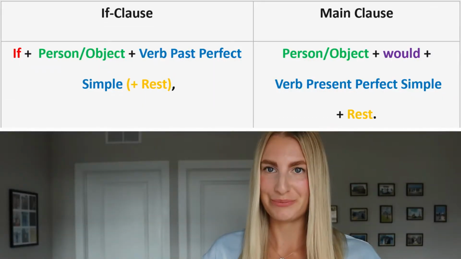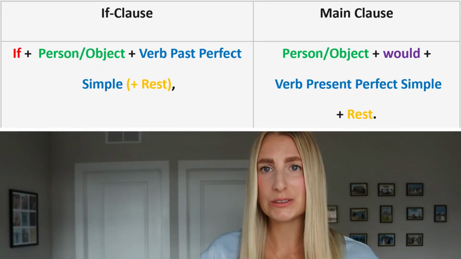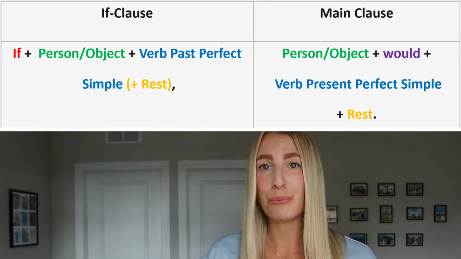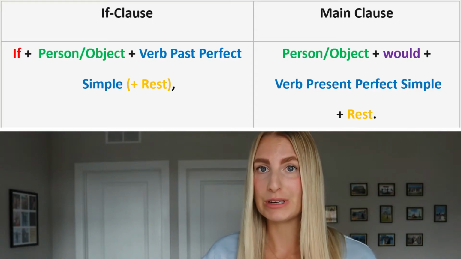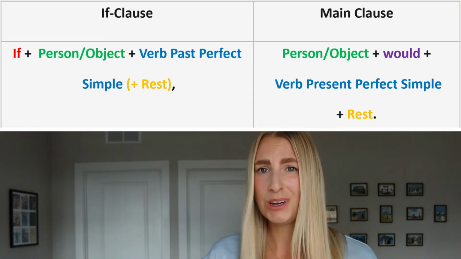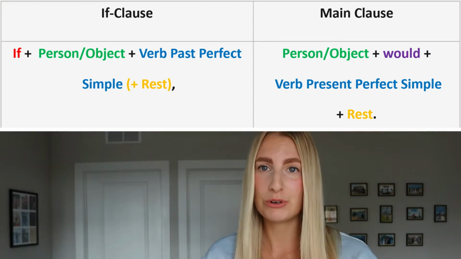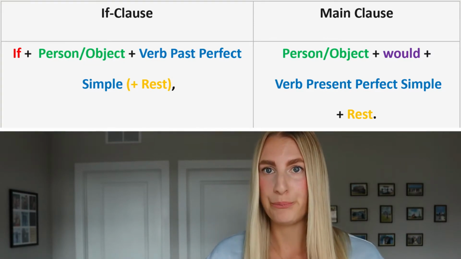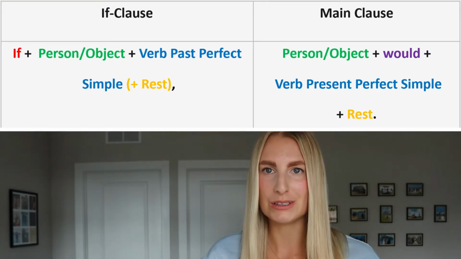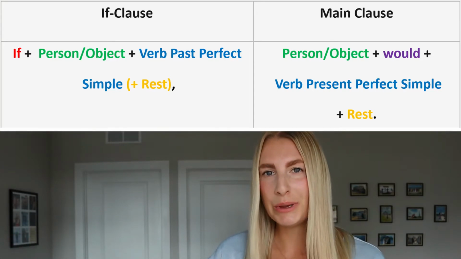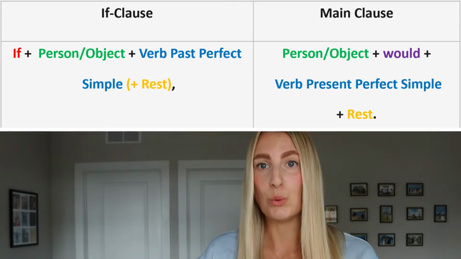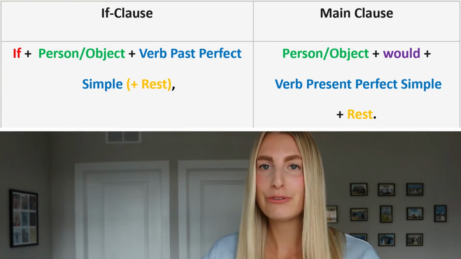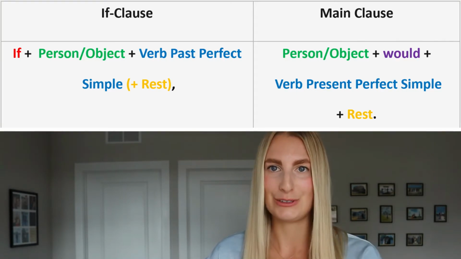The if clause starts with if. Then we have the person or the object, then the verb in the past perfect simple. Then there is sometimes a rest, but the most important thing is there is a comma. After a comma, we find ourselves in the main clause. In the main clause, it starts with the person or the object, then with would, then with the verb in the present perfect simple, and then the rest of the sentence.